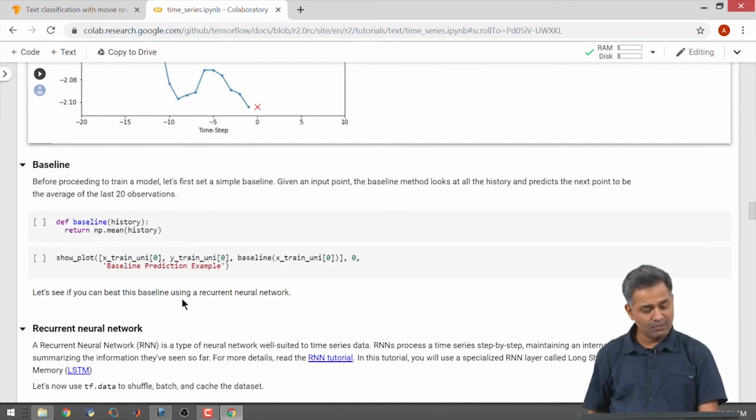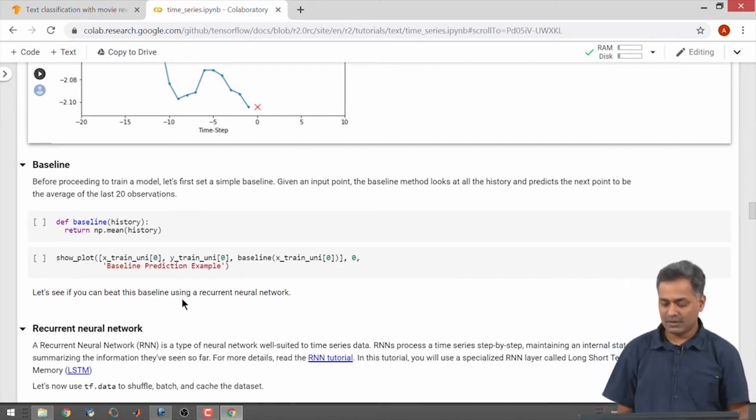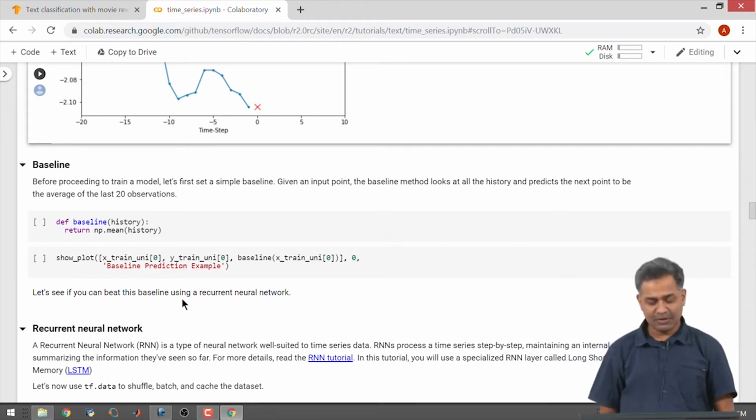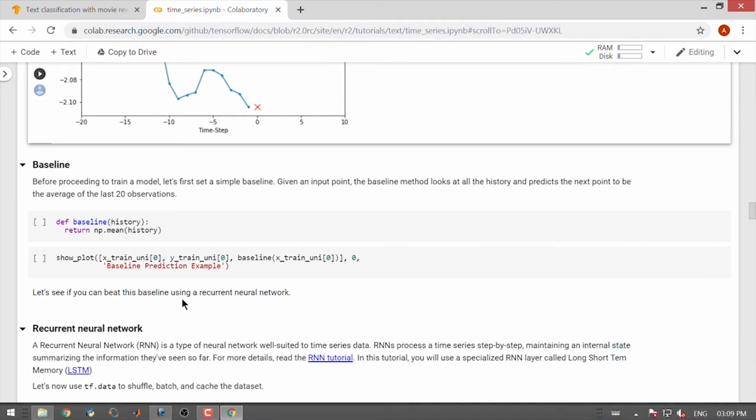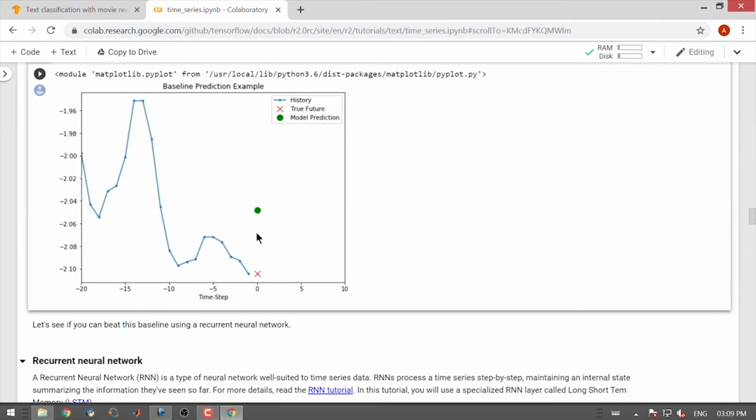So, before proceeding to training a model, it is always a good idea to establish some kind of a baseline. Here the simple baseline could be looking at the historical data and predicting the next point as the average of the last 20 observations. So, let us look at how this baseline performs. We simply do np.mean on the history. You can see that the model prediction on the base model is quite off from the true future.